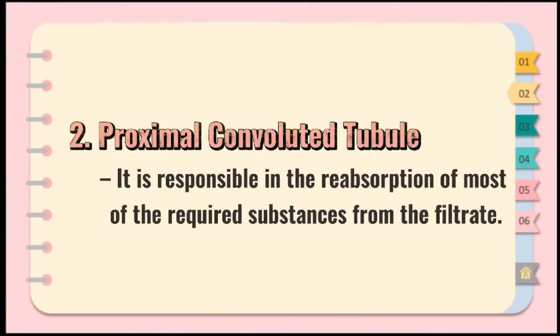Second, the proximal convoluted tubule lies between the Bowman's capsule and the loop of Henle. Its function is to reabsorb most of the required substances from the filtrate.